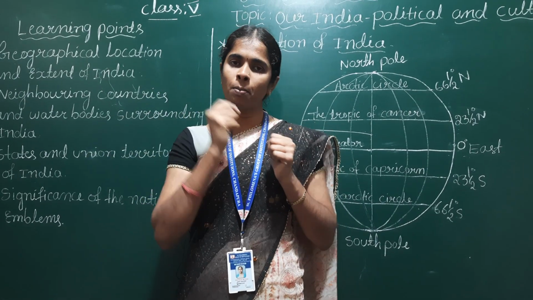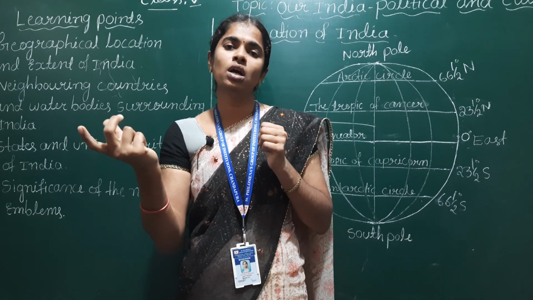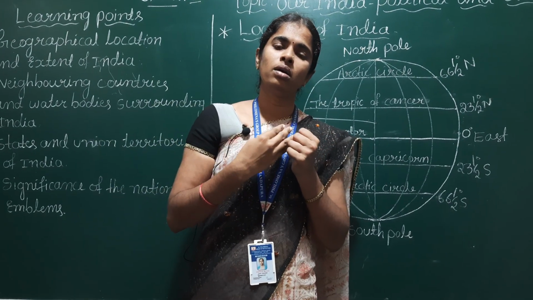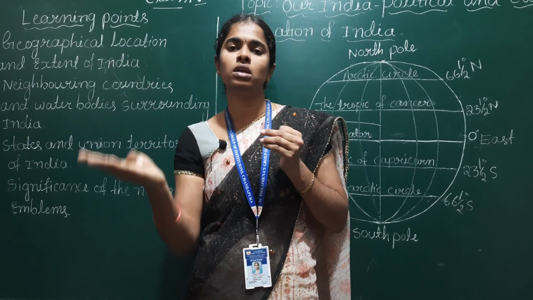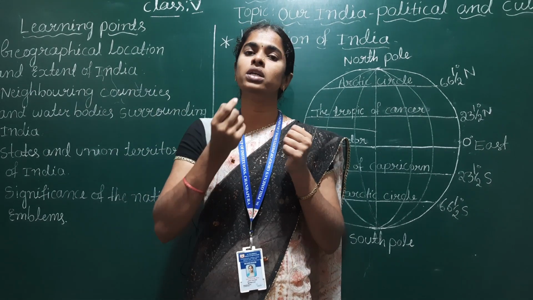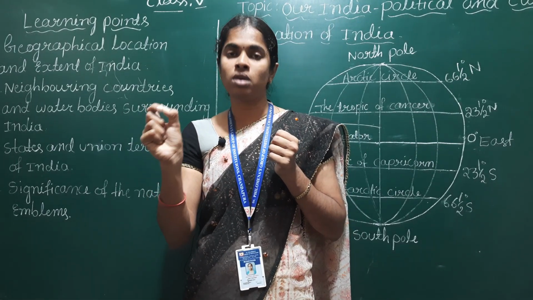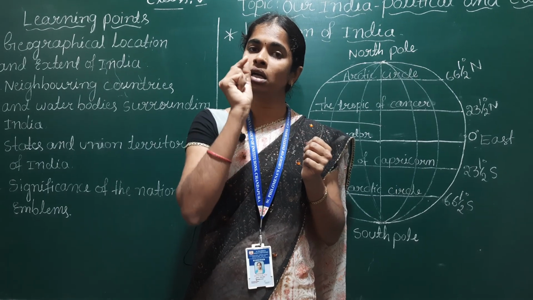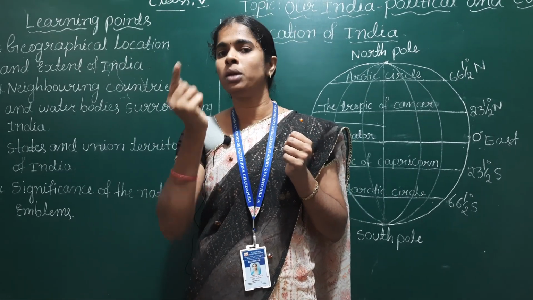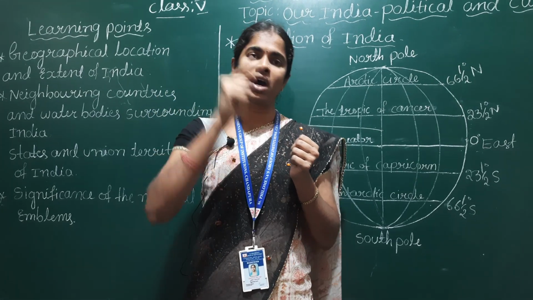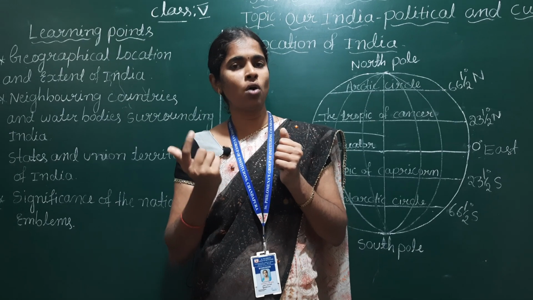But the Britishers ruled for a long period, more than 200 years. They ruled our country, and Indians fought against the Britishers for many years. At last, we got independence on August 15, 1947. Until then, until 1947, our India did not have a definite boundary. After 1947, our India has a definite boundary.